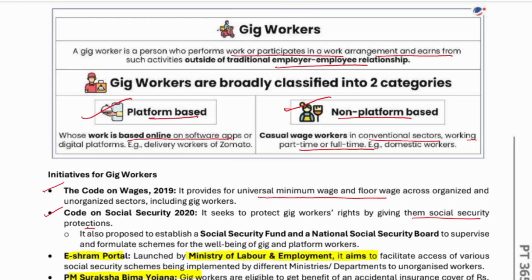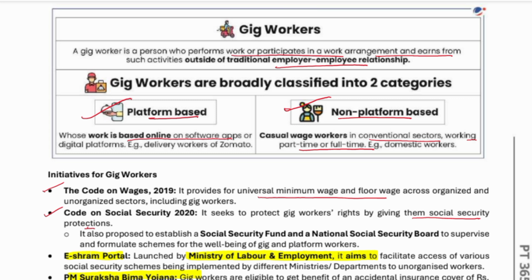For example, you have a car and you are the driver of your car. Ola is a platform. You can say Ola is a gig because it provides you an opportunity to employ yourself. You get a trip under Ola for around 465 or 1000 rupees. You are the master of yourself. You work, you drive, and you get your wages, but you give certain commissions to Ola. So now you understand how a gig is performed.